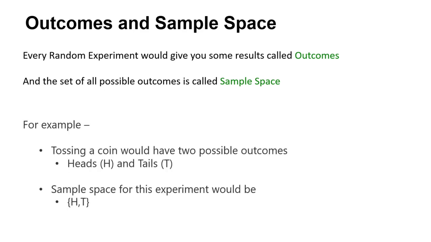So for example, when you toss a coin, there could be two possible outcomes, head or tail, and its sample space would be noted by head and tail in these curly brackets. So this is a sample space for tossing a coin, right?